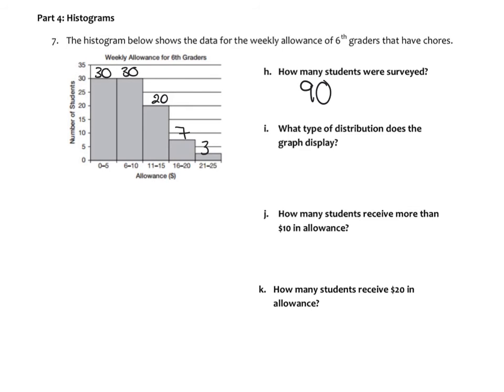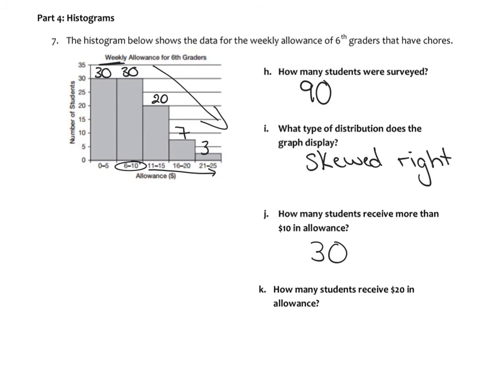It says, what type of distribution does the graph display? Well, the peak is on the left and it's sloping to the right, so it's skewed right. How many students receive more than a $10 allowance? So here's my 10, it is in this category, so it's all of these categories. So you have 20 plus 7 plus 3, so that would be 30 students.